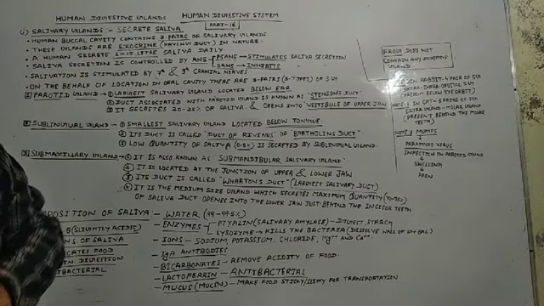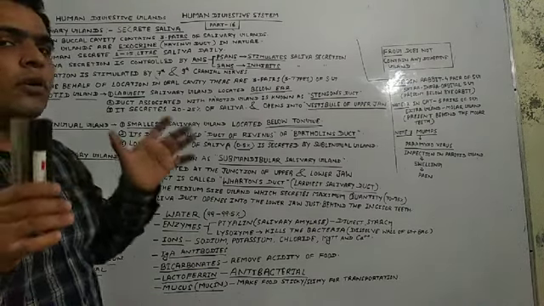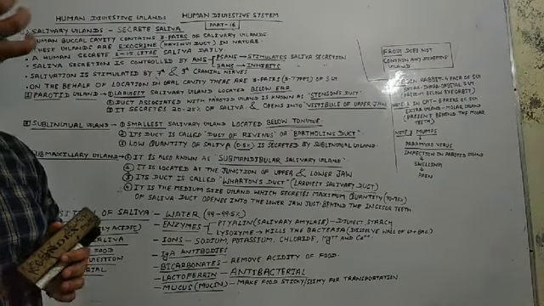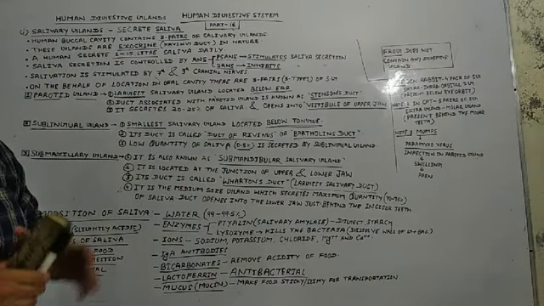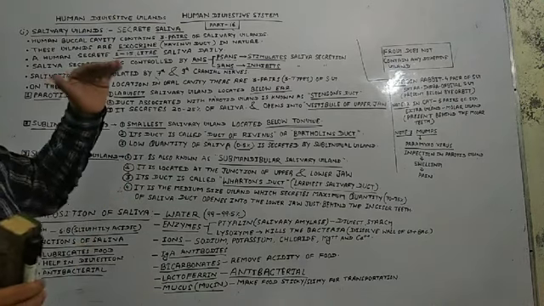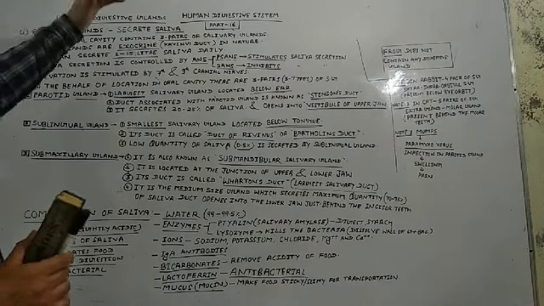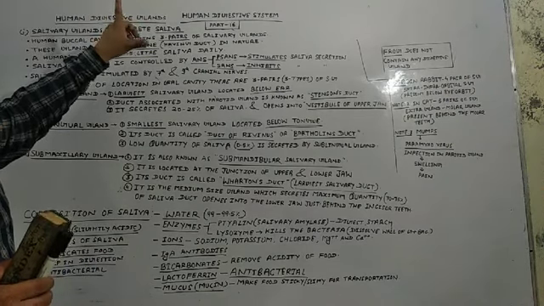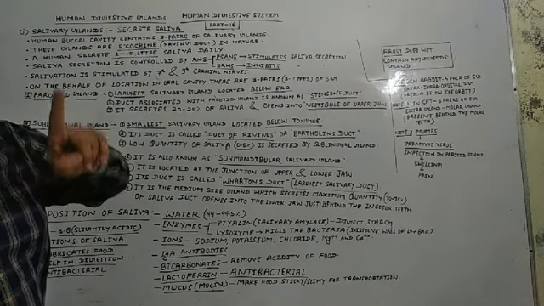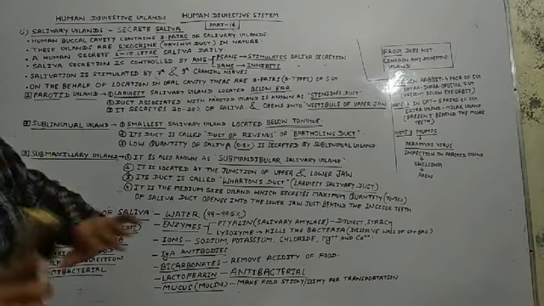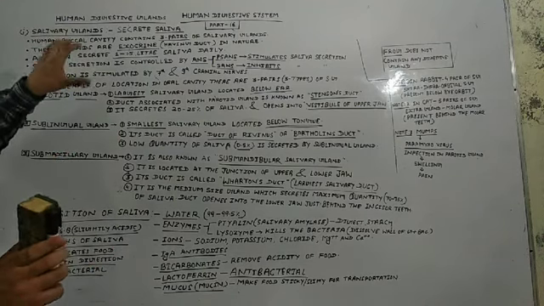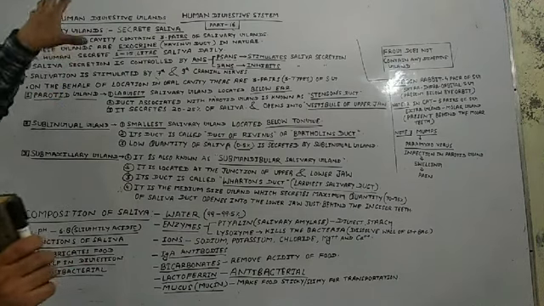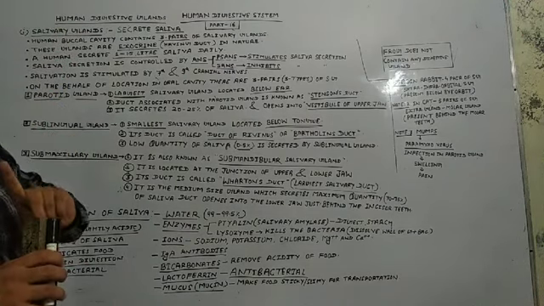And one more thing I have said to you, that we have not discussed how digestion takes place in our digestive system. We have just discussed the human digestive organs which help in digestion, not the process of digestion. Clear, students? Here I did not mention how the digestion process takes place.